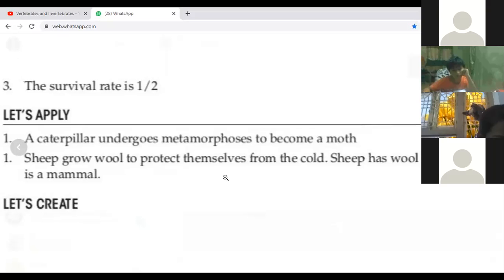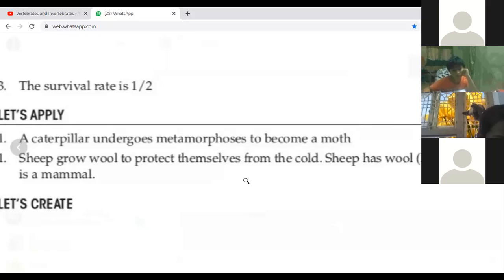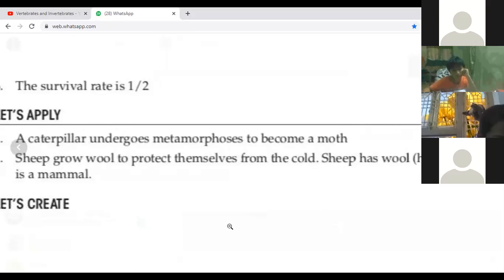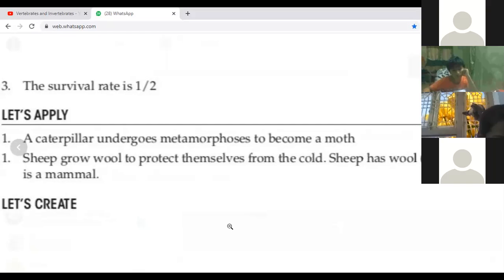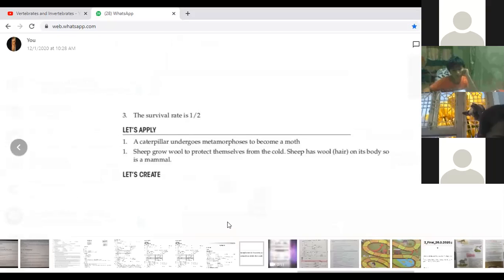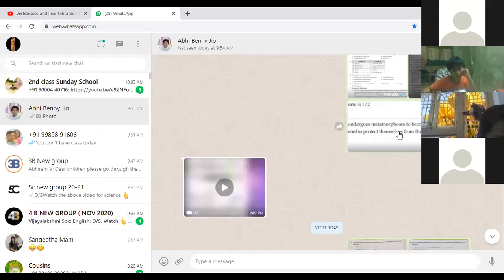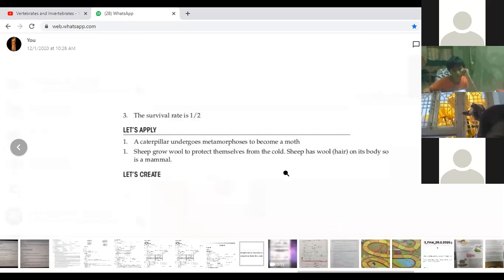It has hair on its body. That's all. And it's a mammal, isn't it? Mammals have hair on their body. Yes. You see, since it has got body hair, it is a mammal.